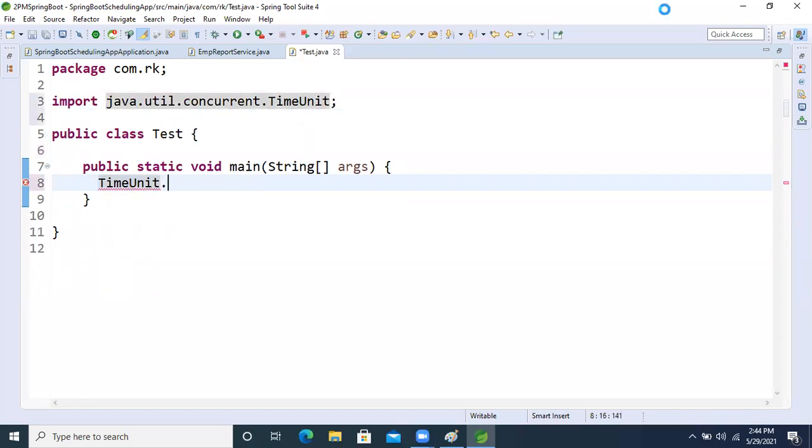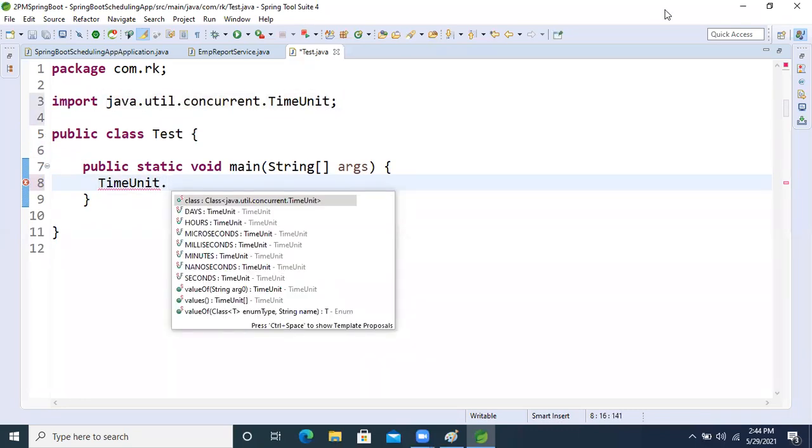Time unit. I want to convert, what is that? Seconds. Four second, right? No, four hours I want to convert into seconds. So how can we convert? See, this four hours I want to convert, right?